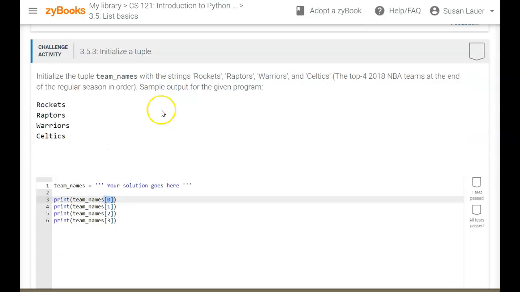So either one works. To make team names as a tuple here, the only difference between the list and the tuple is that you're going to initialize it with parentheses. Everything else is used exactly the same way as with a list. A list is mutable, where a tuple is immutable. You can't change individual ones in it without changing the whole thing. So all you want is one line of code in here that says Rockets, Raptors, Warriors, and Celtics with parentheses and commas in between and quotes where you need them.